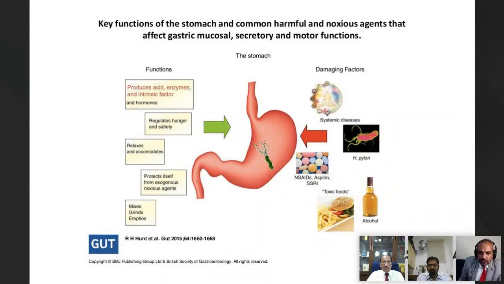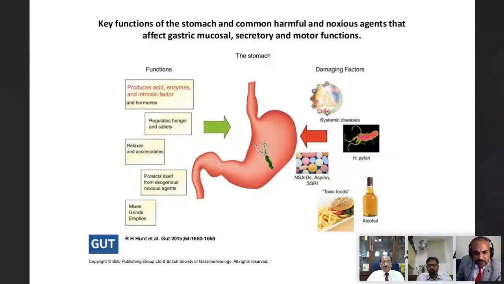But the most notorious of all is what we know as H. pylori. And this H. pylori, once it finds favorable conditions to grow, proliferates and induces some unwanted changes in the stomach mucosa, probably inflammation and atrophy.